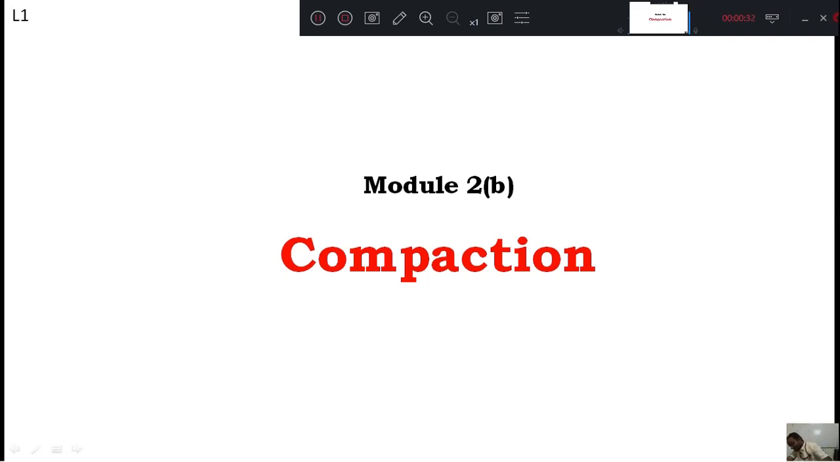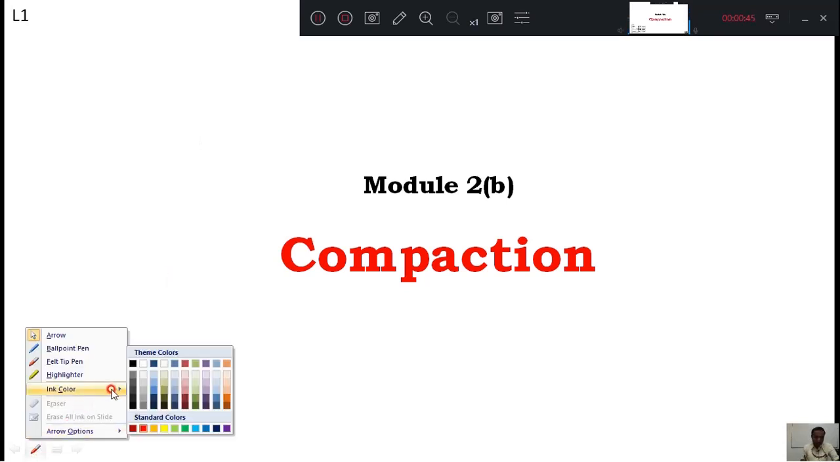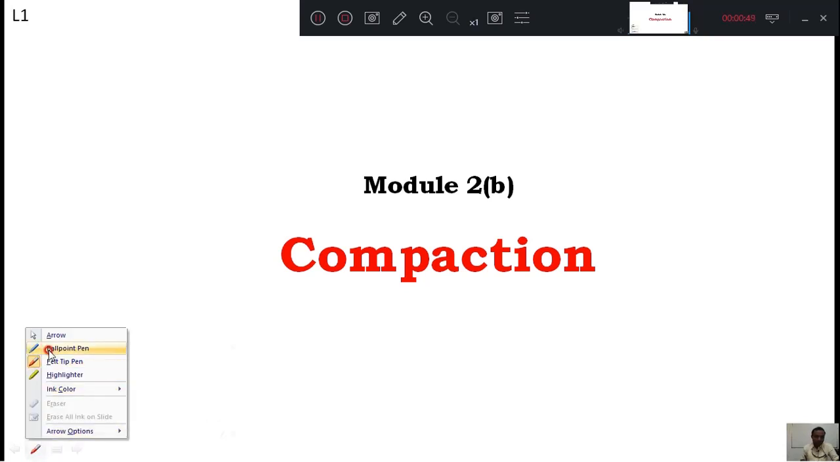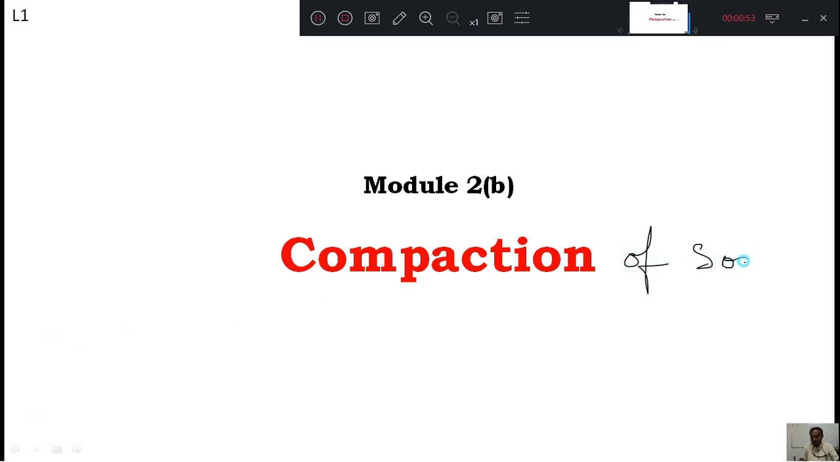Compaction means what? Compact means put them tightly together. Whatever the materials are, or the instruments or articles, whatever it is, put them intact. That is called compaction. Okay, now, when you come to the soil, compaction of soil, then what does this indicate?